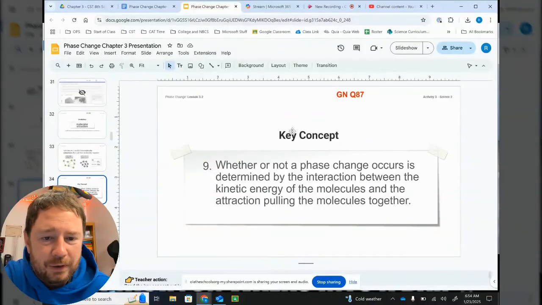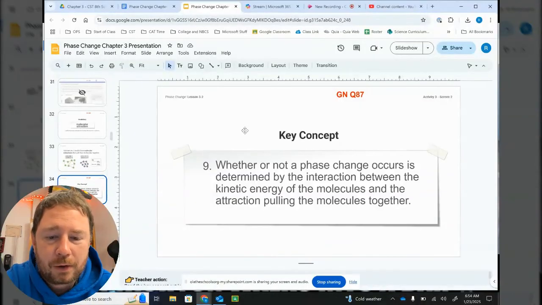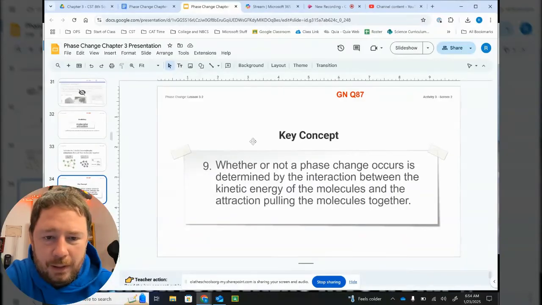Question 87 is key concept number 9. This says whether or not a phase change occurs is determined by the interaction between the kinetic energy of the molecules and the attraction pulling the molecules together. Remember in the article it's talking about a tug of war between the kinetic energy and the attraction. That is what this key concept is about. So pause this, write this down.